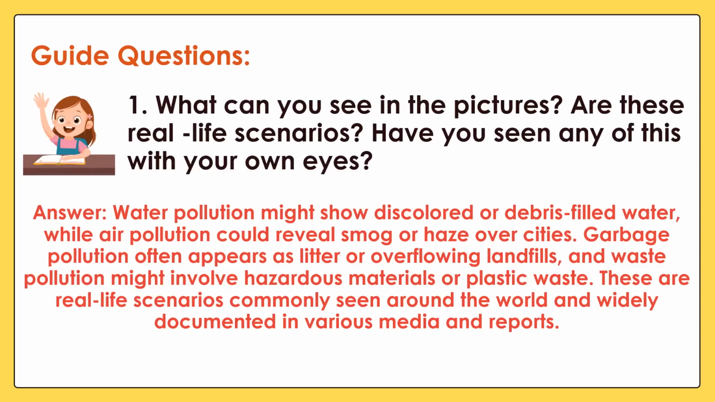Here's the possible answer. Water pollution might show discolored or debris-filled water, while air pollution could reveal smog or haze over cities. Garbage pollution often appears as litter or overflowing landfills. And waste pollution might involve hazardous materials or plastic waste. These are real-life scenarios commonly seen around the world and widely documented in various media and reports.